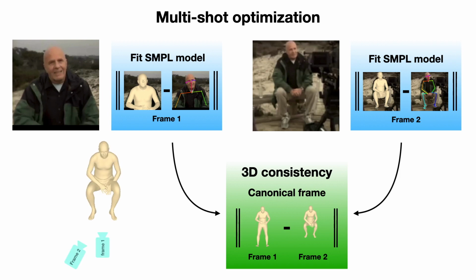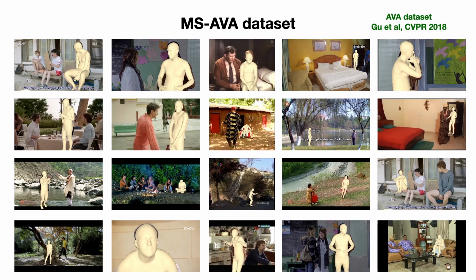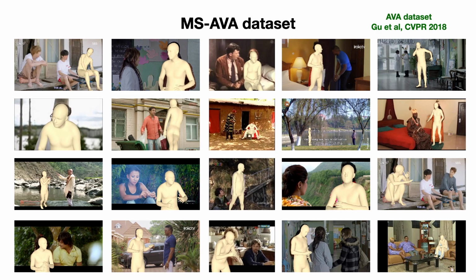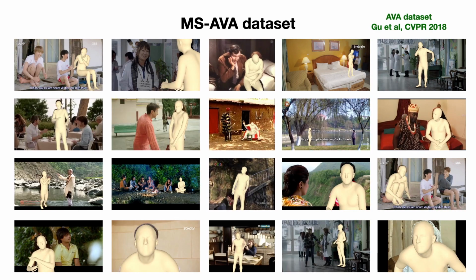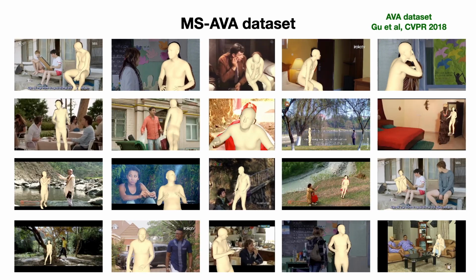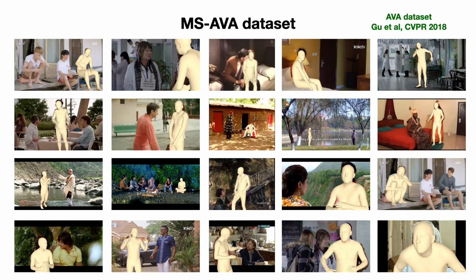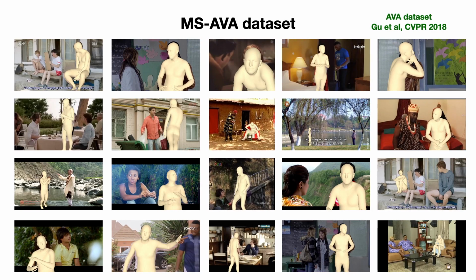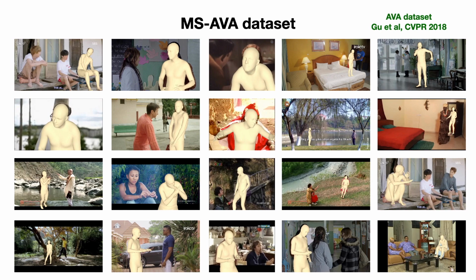Note that recovering the camera locations using traditional SFM methods would be very hard because of the wide baseline of the different shots and the minimal overlap of the camera views. In our approach, viewpoint recovery is feasible exactly because humans are treated as anchors in the scene. We run our multi-shot optimization offline on the large-scale AVA dataset, and we recover many long sequences that can span multiple shots. The result of this procedure is our new MS-AVA dataset.